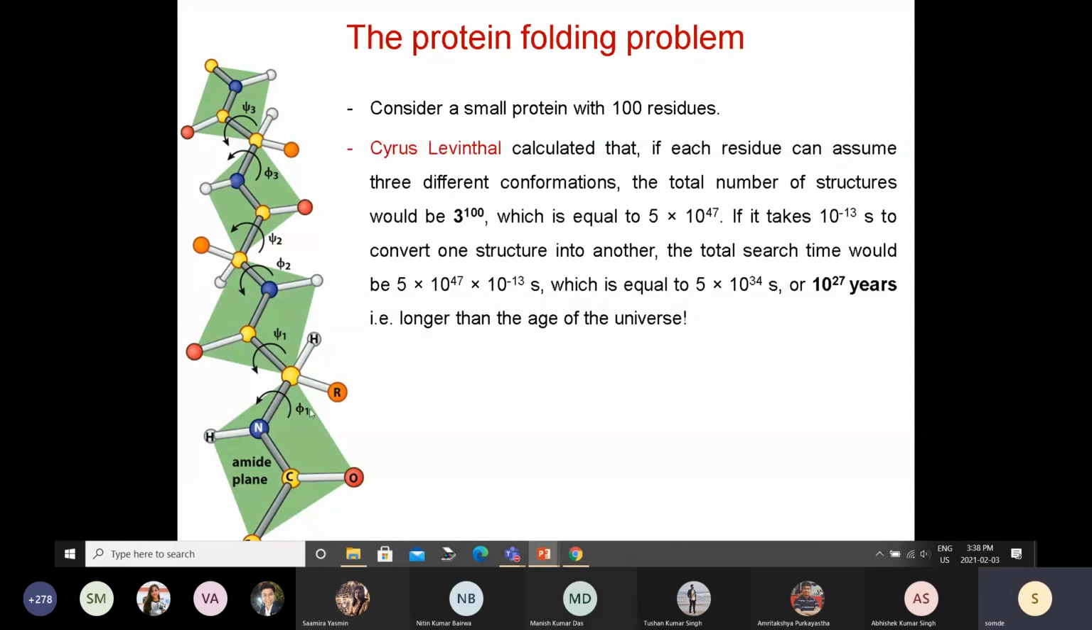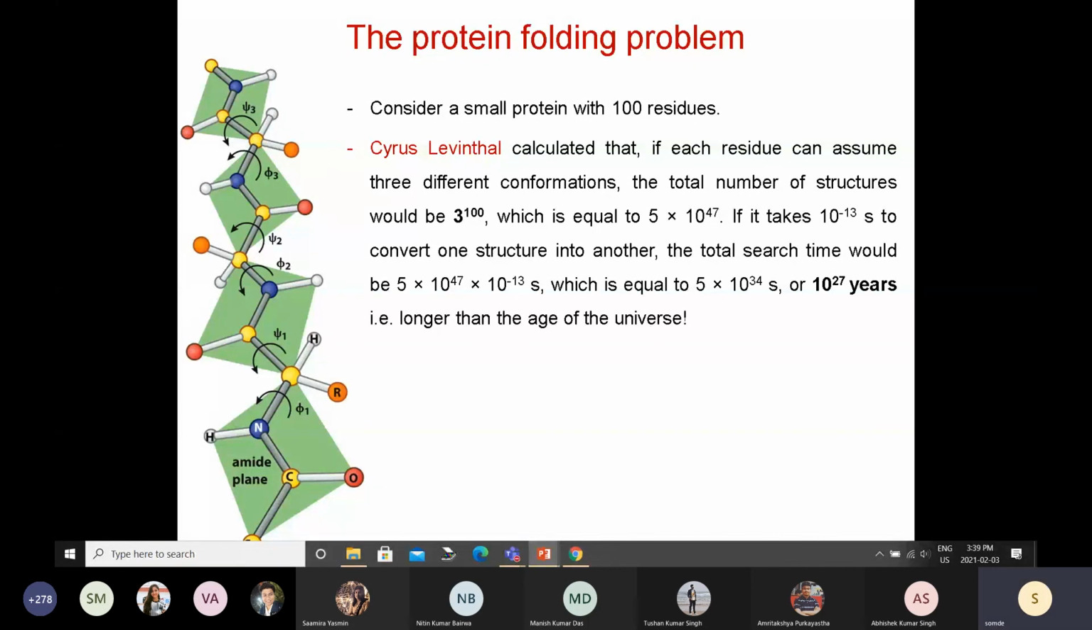if each rotation takes only 0.1 picosecond, so 10 to the minus 13 second is 0.1 picosecond. If one conformation converts into another in this 0.1 picosecond, then if you have to go through all the possible conformations, the total time taken will be this multiplied by this, which is 10 to the power 34 seconds, which is 10 to the power 27 years, which is longer than the age of the universe.